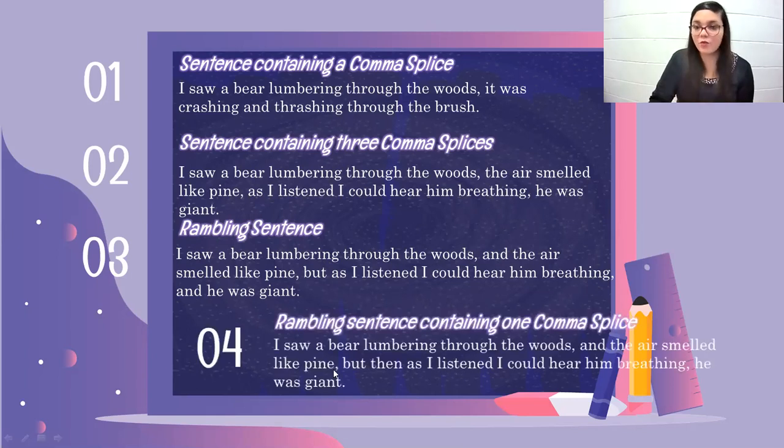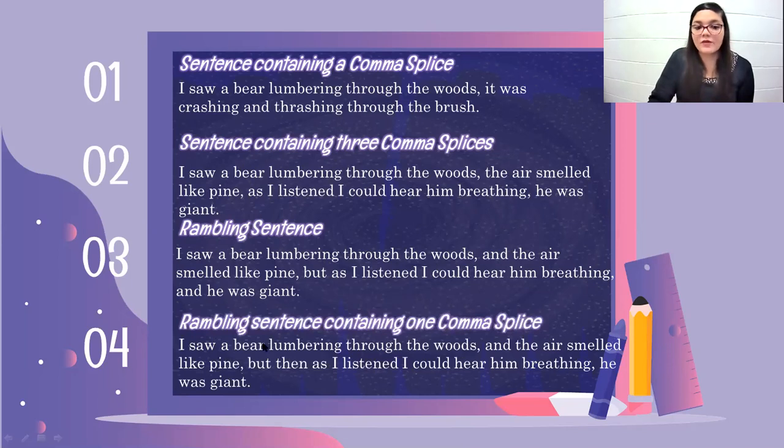And we have another one here that says, rambling sentence containing one comma splice. I saw a bird lumbering through the woods, and the air smelled like pine. But then, as I listened, I could hear him breathing. He was giant. The comma splice is obviously here, but before that, you see and but together. And by the way, I wouldn't recommend using a coordinating conjunction and then a conjunctive adverb right next to it. I'm going to explain that a little later when we study coordination and subordination in another unit.